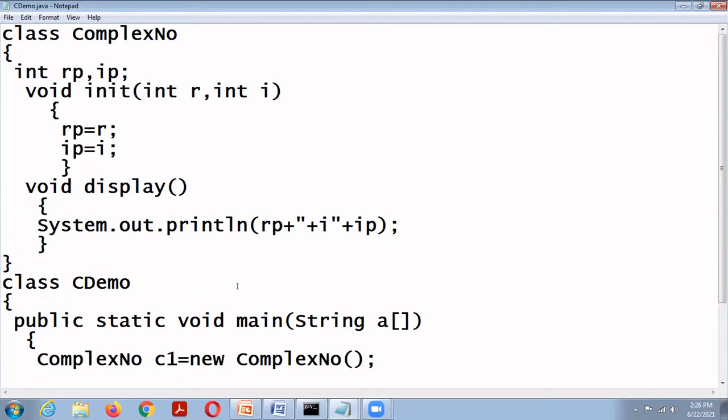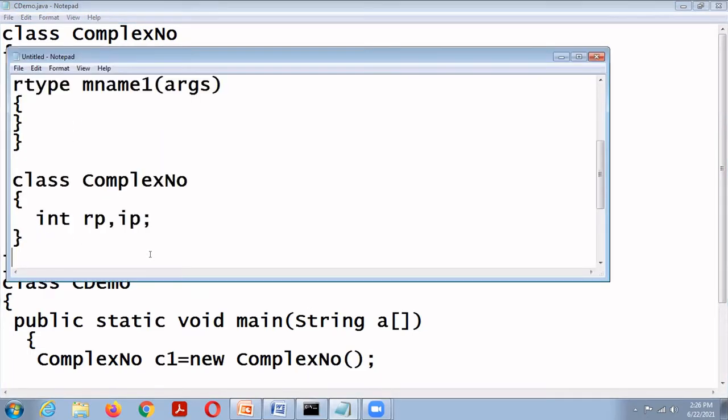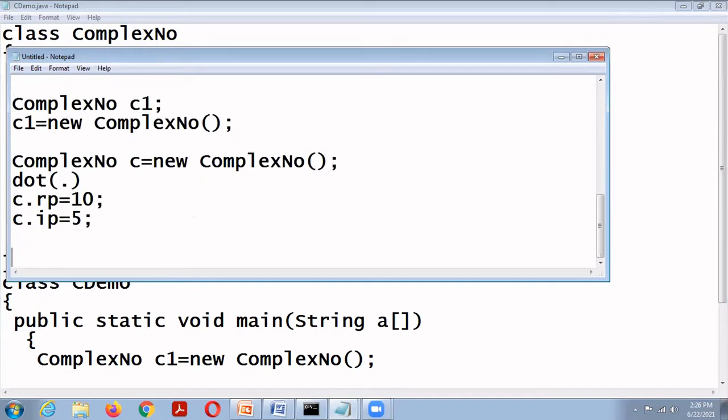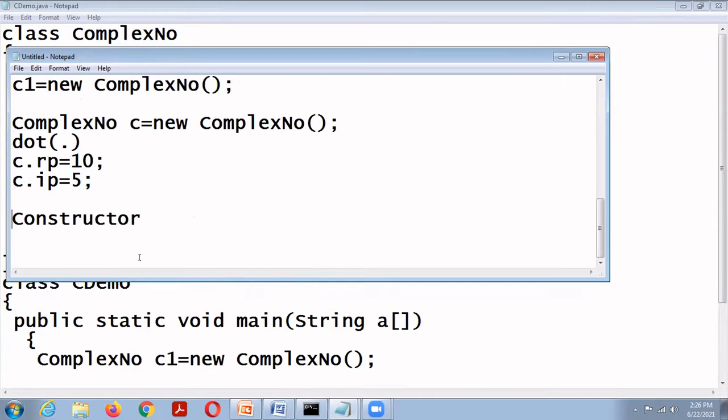Another important concept is constructor. Actually, constructor is a special member function. Why is it a special member function?